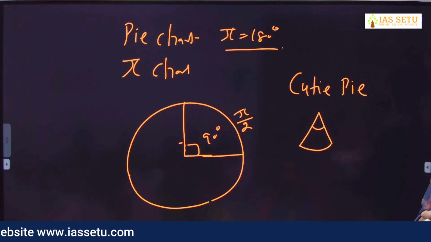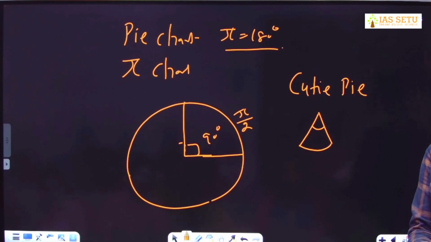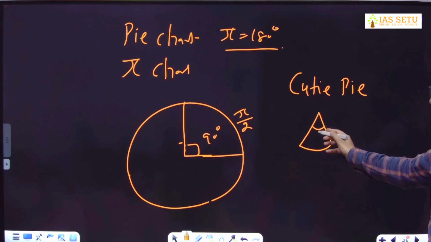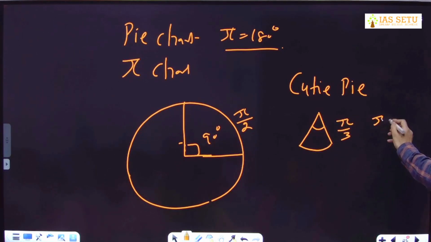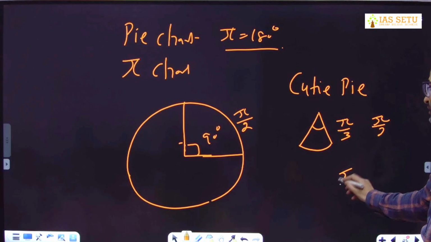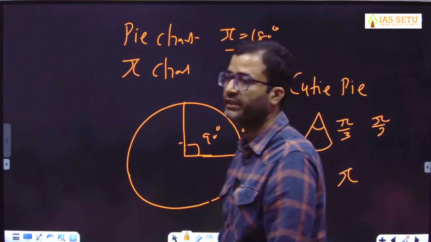This is pi, the angle pi. Pi is 180 degrees, and parts of 180 degrees. If it is 60 degrees, it means 1/3 pi. If it is 90 degrees, it is half pi. If it is 180 degrees, this is 1 pi. 1 pi is equal to 180 degrees.